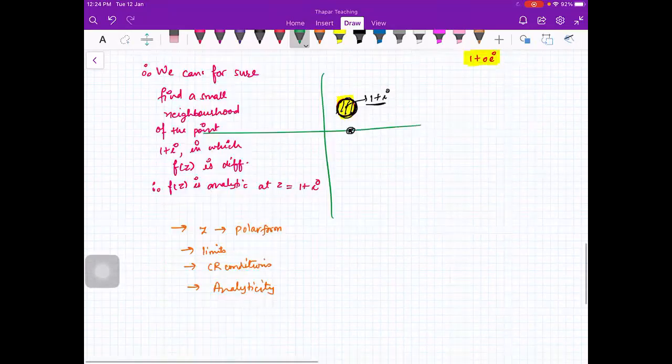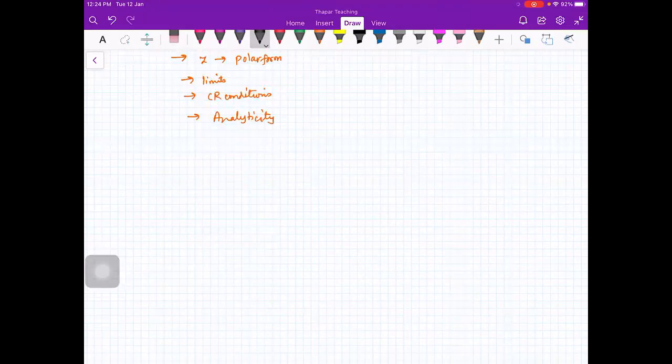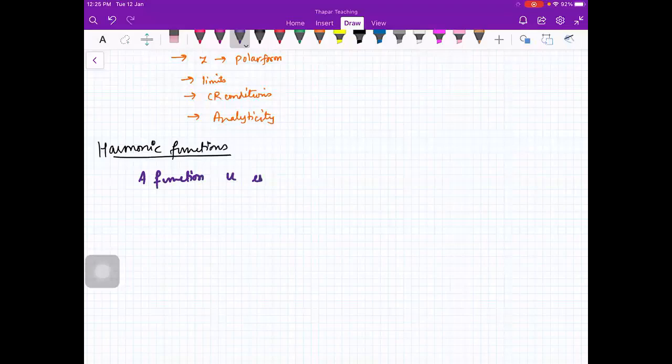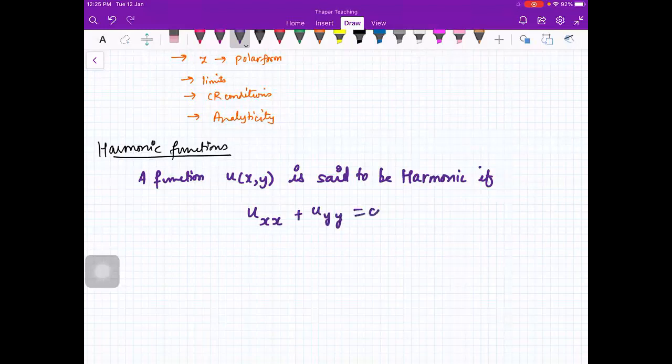So the next concept is harmonic functions. So what are harmonic functions? Say u is a function of x and y. A function of two variables is said to be harmonic if the partial derivative of u with respect to x twice plus the partial derivative of u with respect to y twice is equal to 0. This equation is called the Laplace equation. So if your function satisfies the Laplace equation, then you say that your function is harmonic.